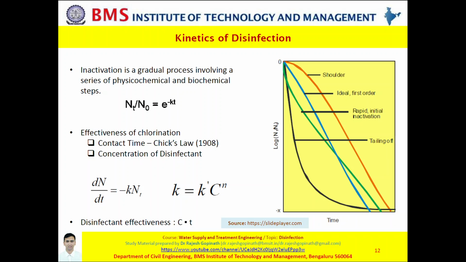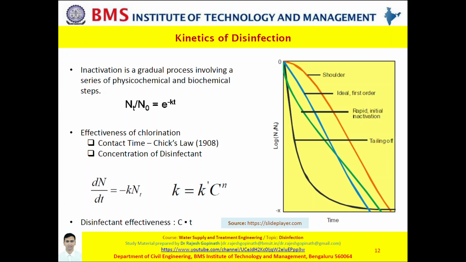So my dear friends, in this slide on the kinetics of disinfection, to summarize, you have understood that disinfection happens through a combination of physicochemical and biological processes. It is expressed in the form Nt by N0 is e to the power minus Kt. There are two critical factors which decide the effectiveness, which are the contact time given by Chick's law and the concentration of disinfectant.